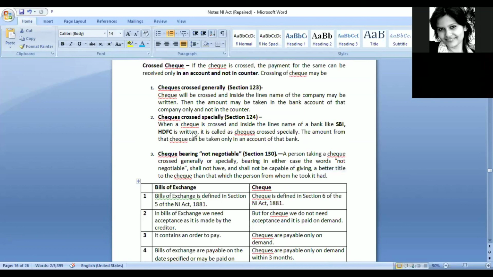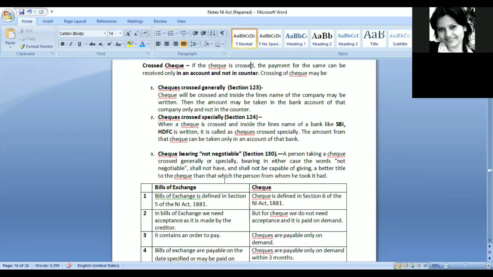Okay. So you should remember that there are two types of crossings that are mentioned. This is something else, like a condition that we can put. It is not any different type of crossing. Crossings are only two types, general and special. It is section 123 and section 124. In general, the name of a person would be written. In special, the name of a bank would be written, and only in a bank account of that particular bank can we deposit that particular check.